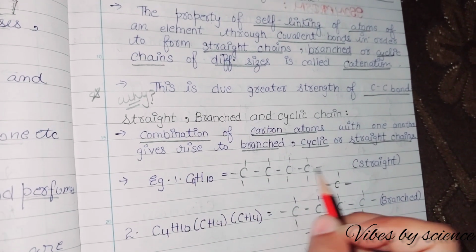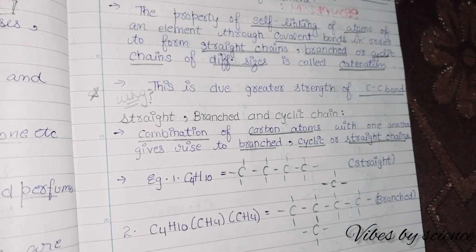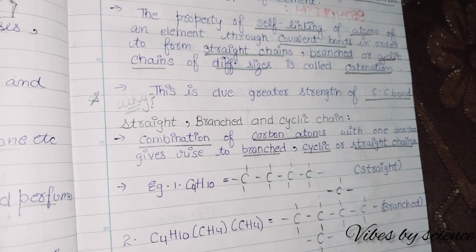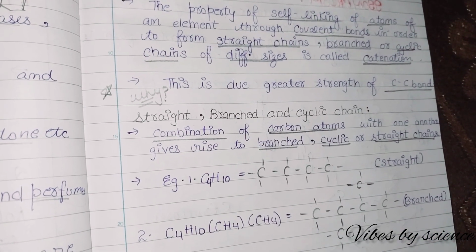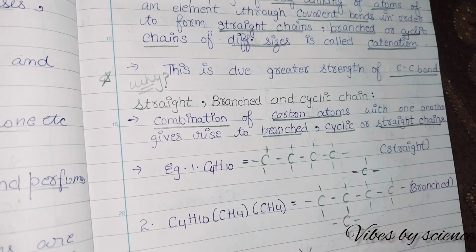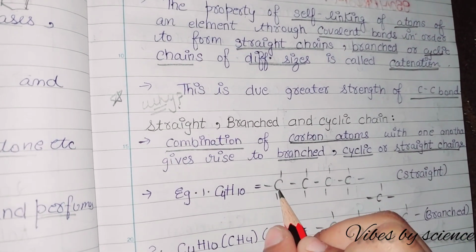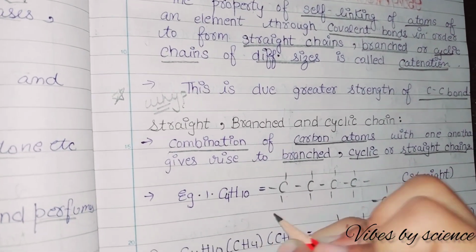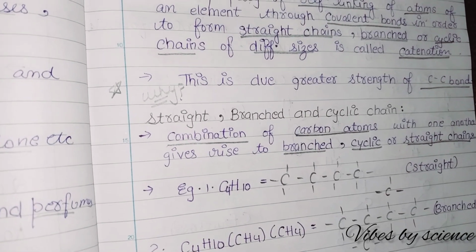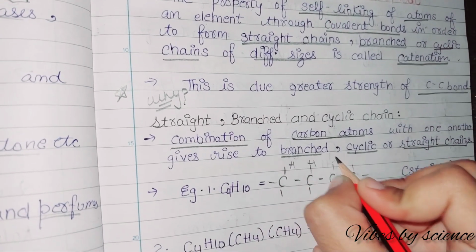C4H10, I will explain this. You all know that carbon has a valency of 4. So if you want to make the bonds of carbon, they must be 4, because carbon has 4 valence electrons and it needs 4 more electrons to complete the octet. So carbon will need to create 4 bonds with other elements or with carbon as well. I told you that with hydrogen it will make 4 individual bonds, because hydrogen has 1 valency. So here, by not showing anything, we have shown hydrogen.